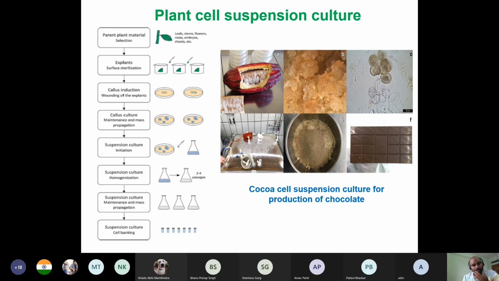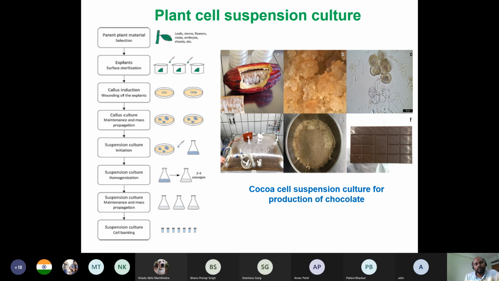For example, if some components are there in a plant, they may be available in root, in leaf, or in some other parts. Callus is also actually a part of that plant. These are also cells of that plant. They may not differentiate into stem, root or something, but they are part of this plant. So they will obviously contain the same medicinal content that is present in the plant.